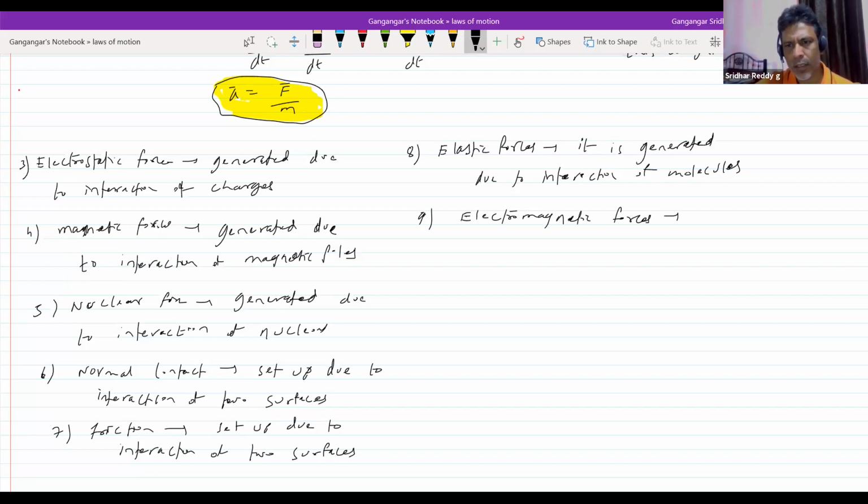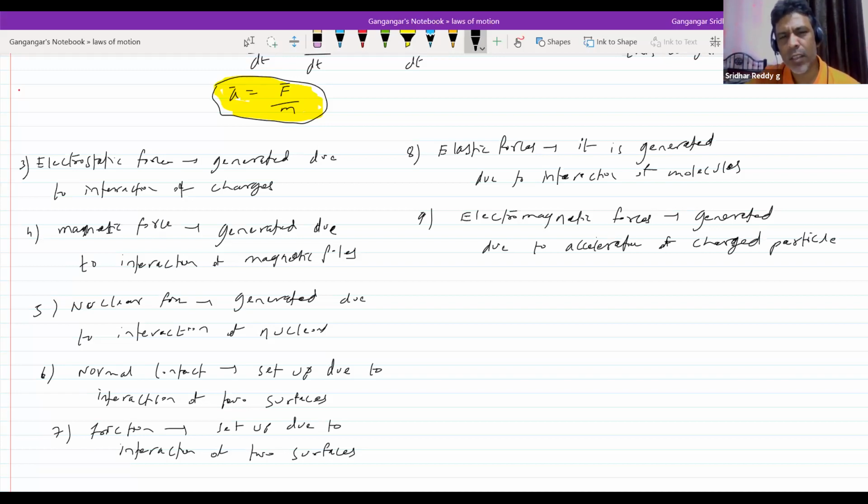Electromagnetic forces are generated due to acceleration of charged particles. So like this, briefly, we are summarizing the various forces which we do come across.